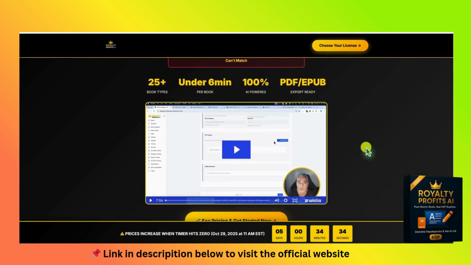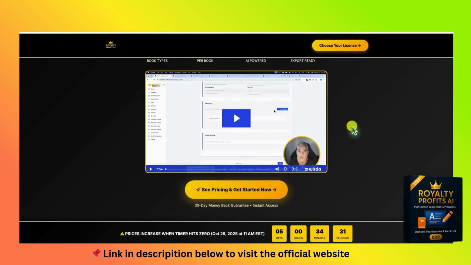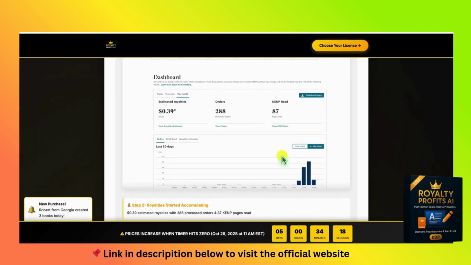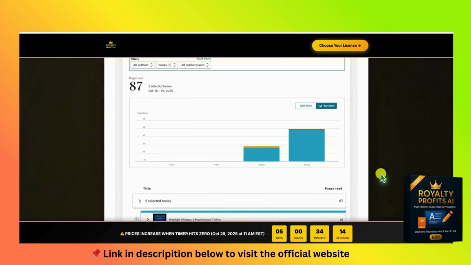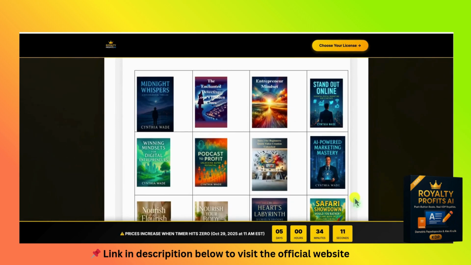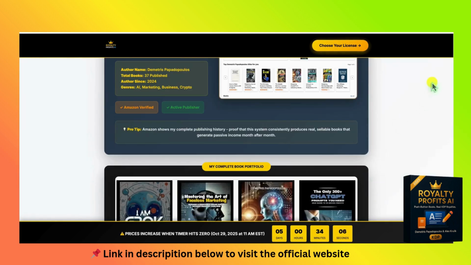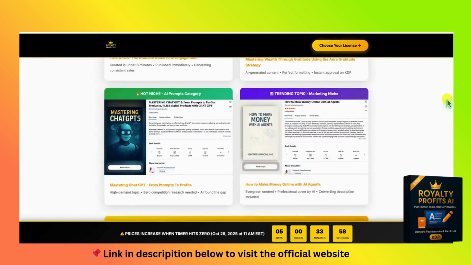Well, let's go take a look at the sales page. There's only a couple other softwares that do what this can do. We'll try to go over some of the upgrades that you can get as well. This is the sales page. They've got proof that books created with the software get ordered, make sales, and so forth. They also have a cover creator inside the software as well.